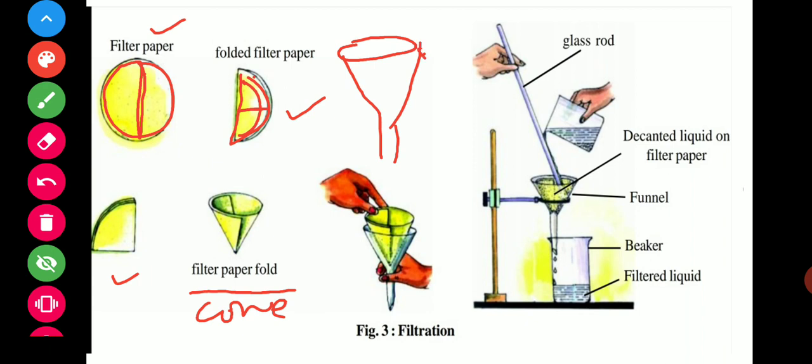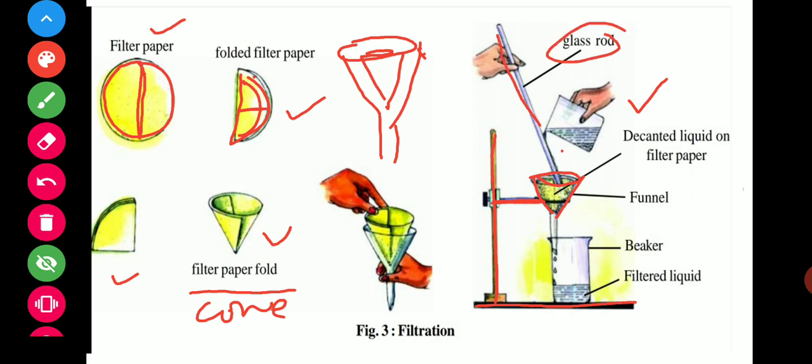And keep this folded filter paper in the funnel. You can put it here like this, properly built in a stand. This is your stand. You can put it in the stand with the help of this clamp, and the unfiltered solution is poured here with the help of a glass rod.